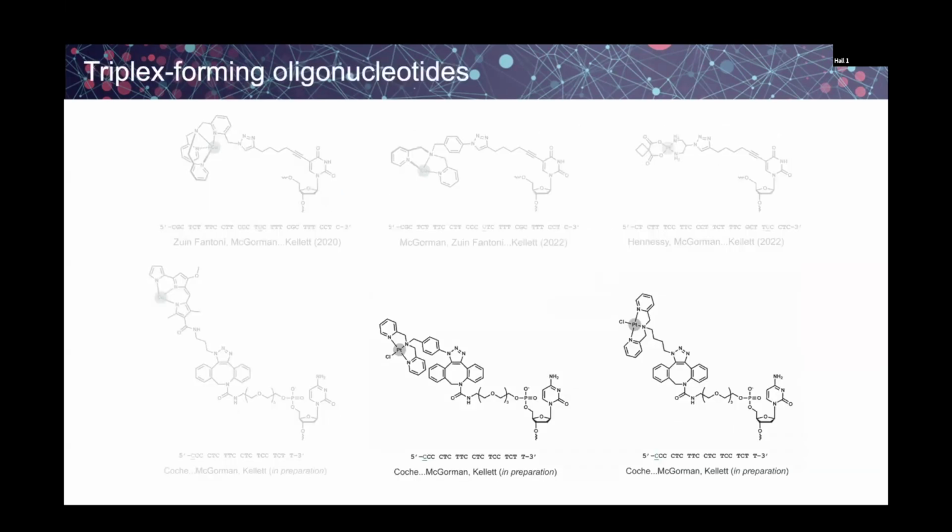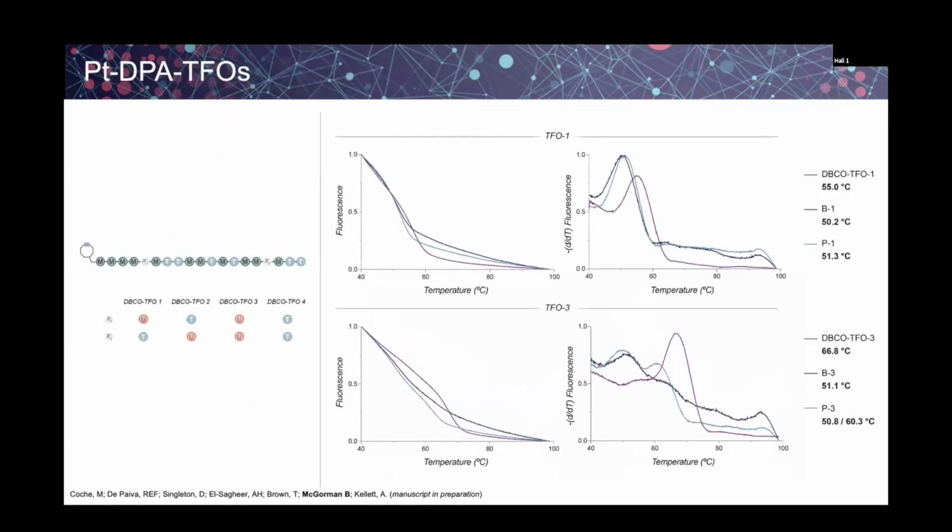The final part of my talk today is then I'm going to talk about these monoplatinum DPA derivatives. So these have one labile chloride that can bind with DNA, and then they also included these bulky DPA groups, which are to prevent DNA polymerase read-through. The first step, similar to what you've seen for the proteosin TFOs, was to look at the stability of these triplexes. Interestingly, in this case, it's actually two different TFOs that were the best.